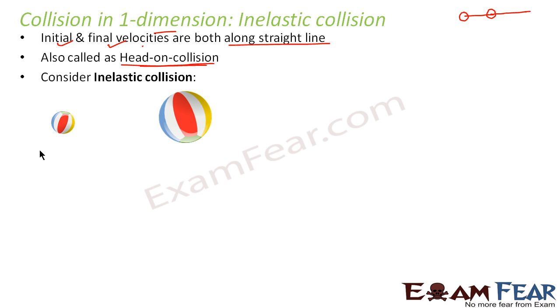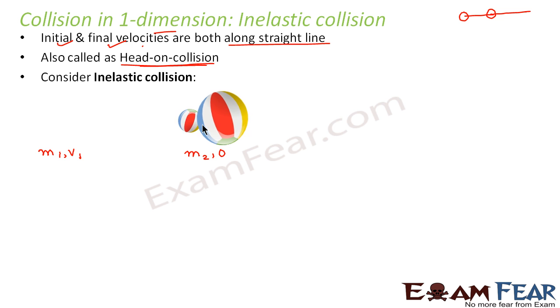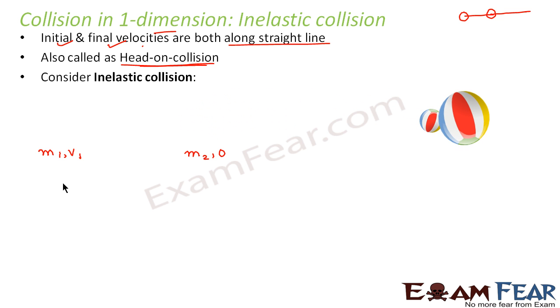Right, now let us suppose the mass of this ball is m1, mass of this ball is m2. Initially, this ball moves with some velocity v1, correct? And the other ball m2 is at rest. m1 is moving with v1 and m2 is at rest, correct? This is the initial scenario. Now they have collided. After collision, both of them started moving together.